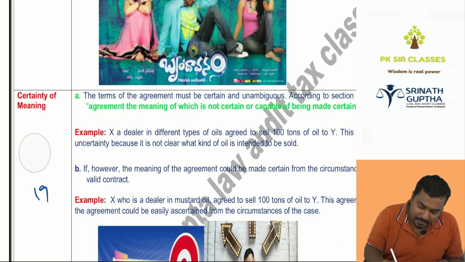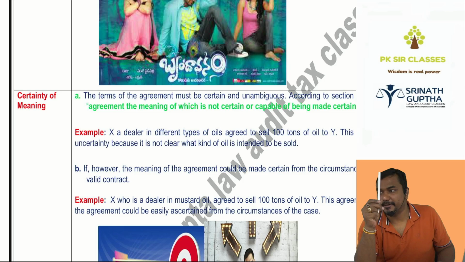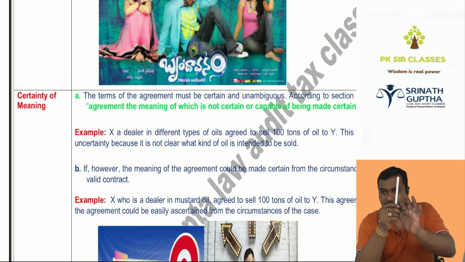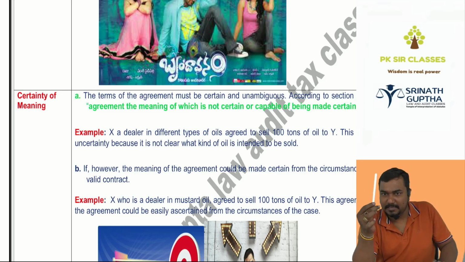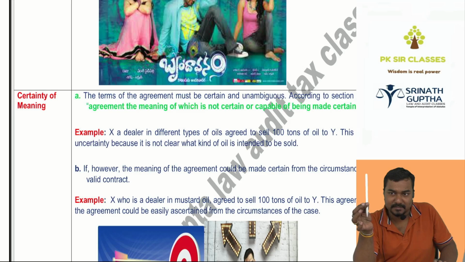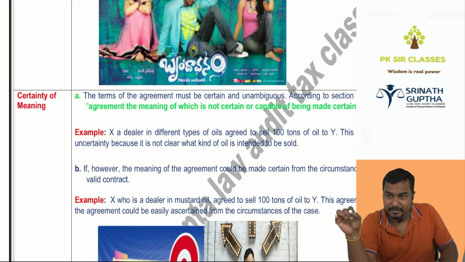So, I'm asking, will you purchase this pen for 10 rupees? Clear. Single pen, single price. You can say yes, you can say no. I'm asking, will you purchase this pen for 10 or 12 rupees? Clarity is not there. It's uncertain. In my mind, 15 will be there. In your mind, 10 will be there. There is no clarity. It will not become a valid contract.